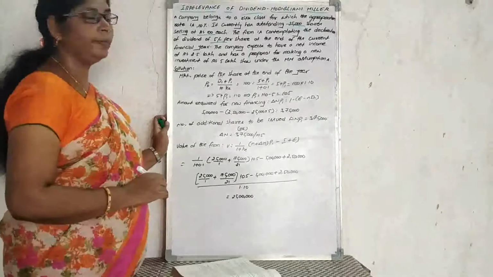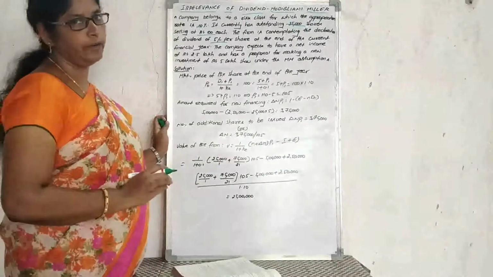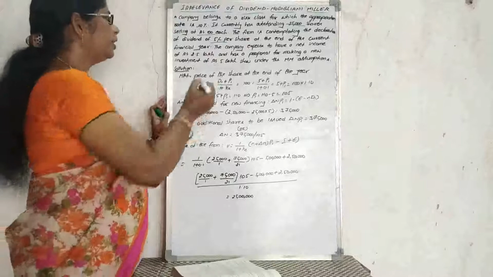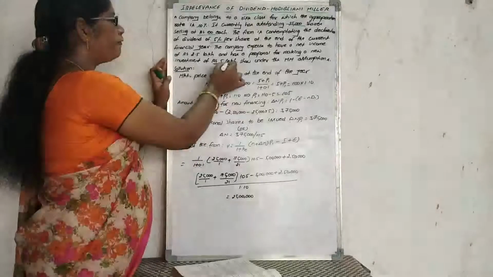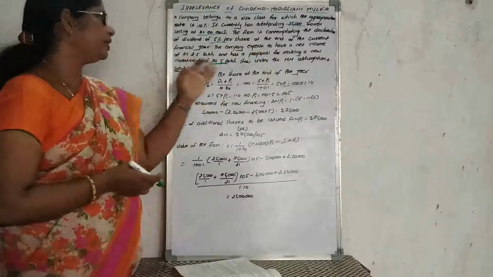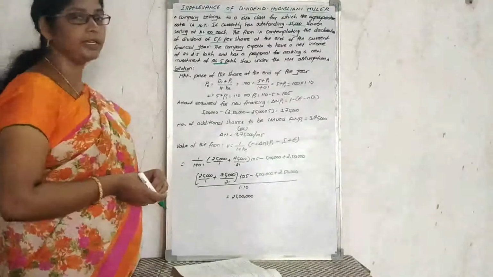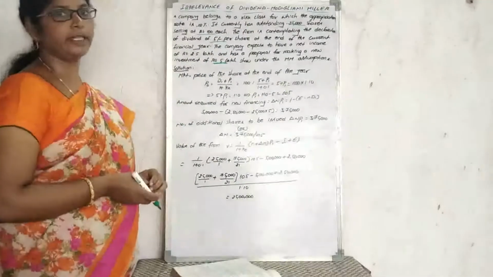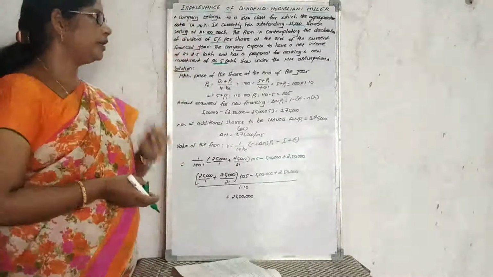Show, under the Modigliani Miller assumptions, that we are going to follow and calculate all the values. For making the new investment, they need 5 lakh rupees, and they have an income of 2,50,000 rupees, a dividend per share of 5 rupees, 25,000 outstanding shares, and an appropriate rate of 10%. These are the values.